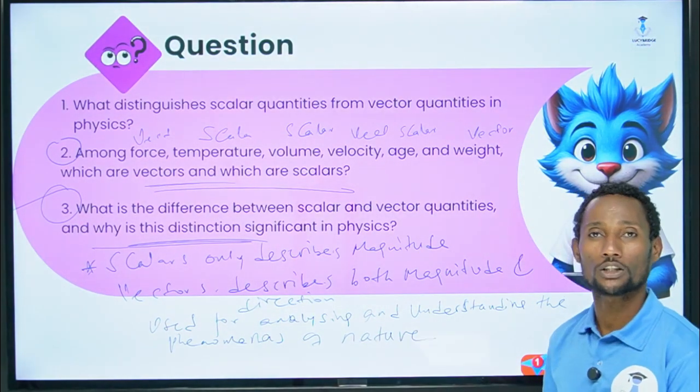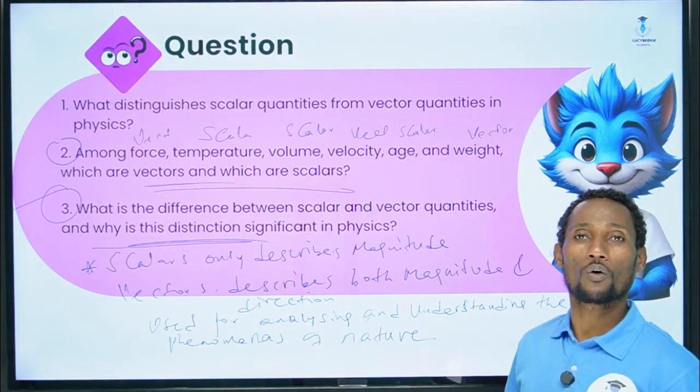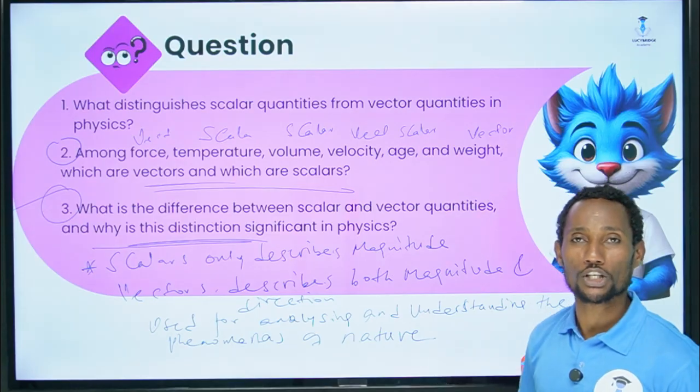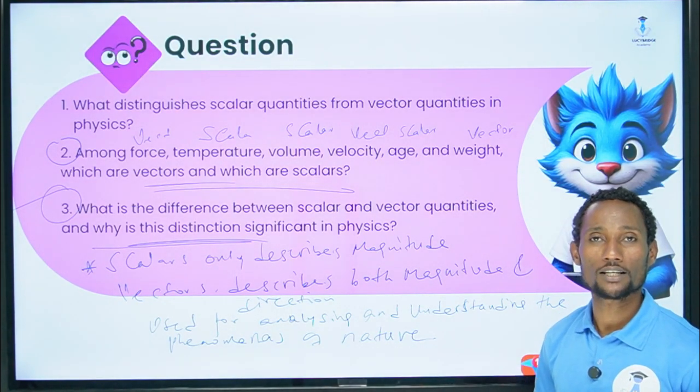How we can understand and how we can justify or analyze or describe the natural effects having that of what? The vector and the scalar quantities.